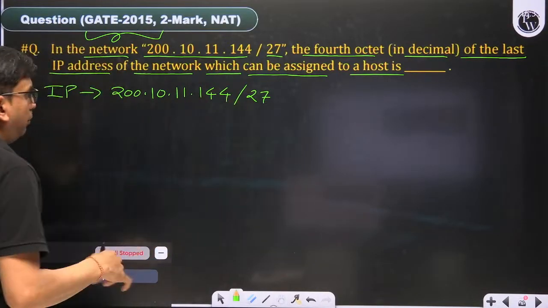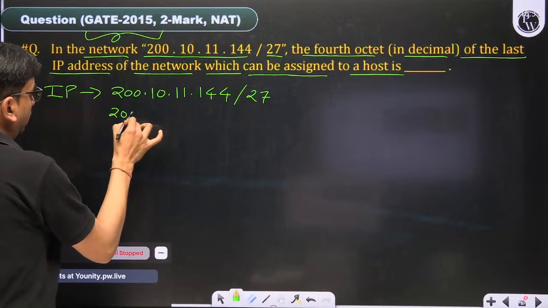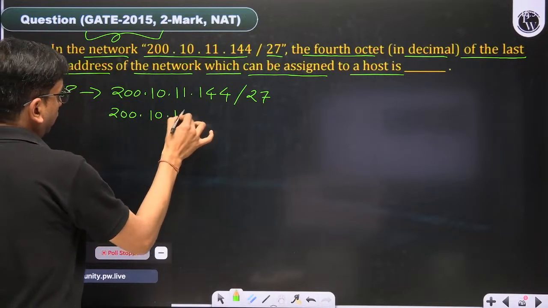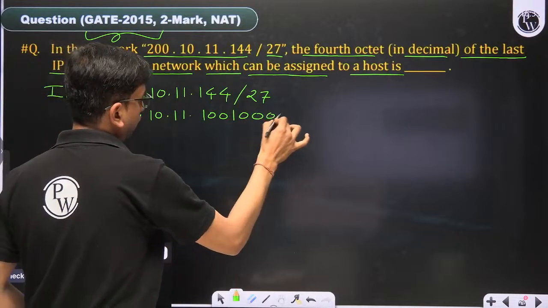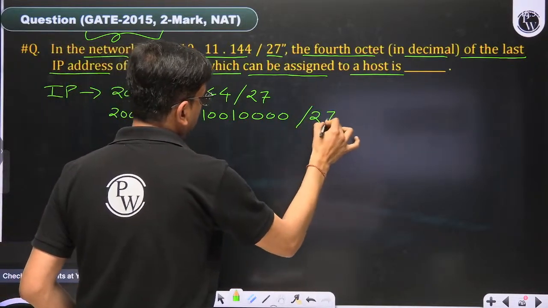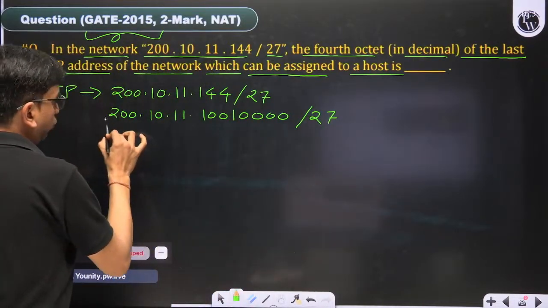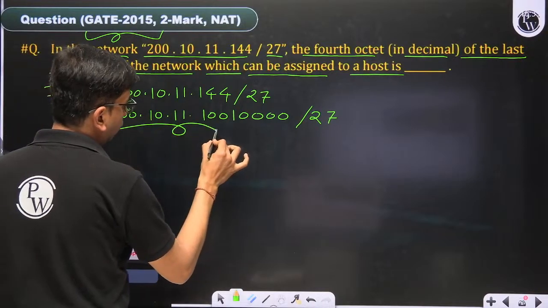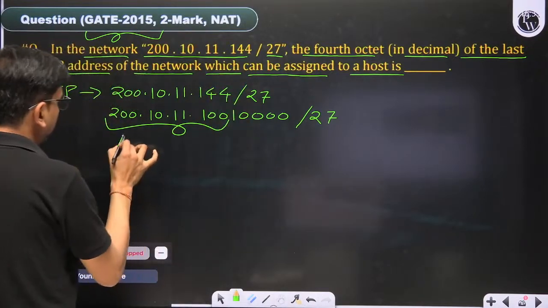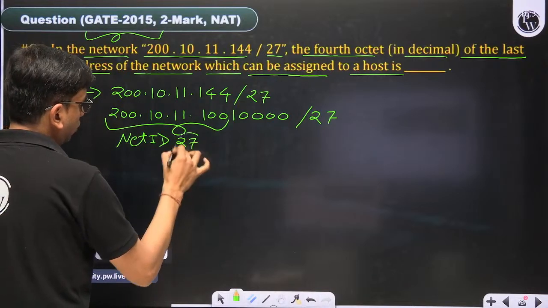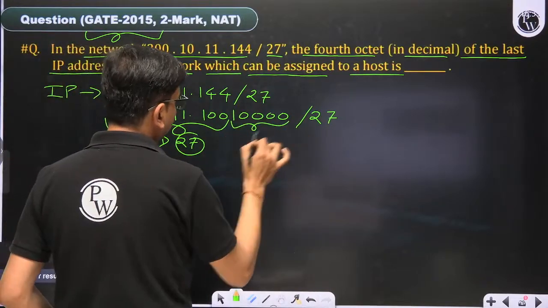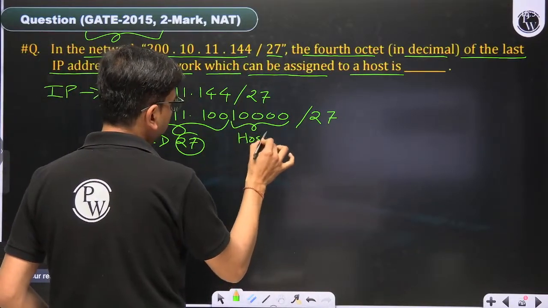We have to write the binary of the last octet only. /27 means from here to here is the network ID, 27 bit, and this is host ID, 5 bit.